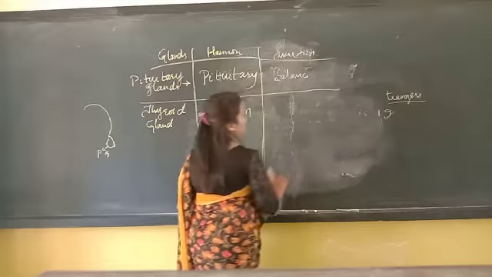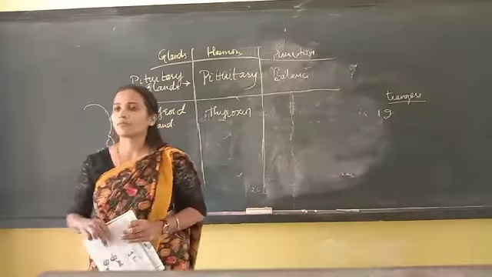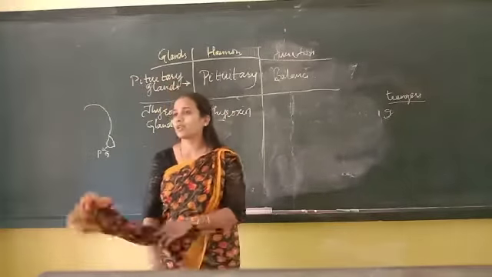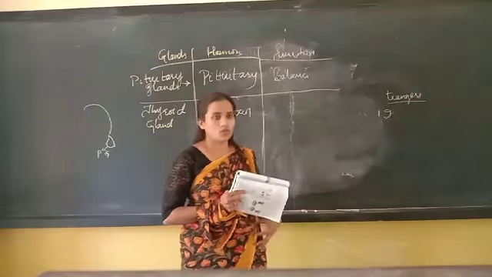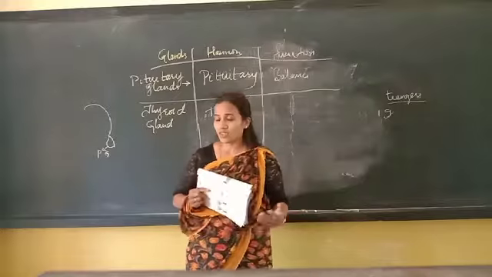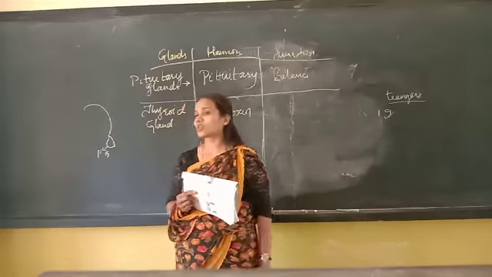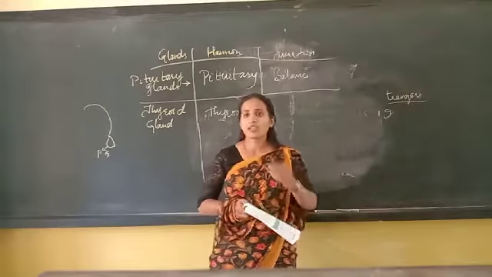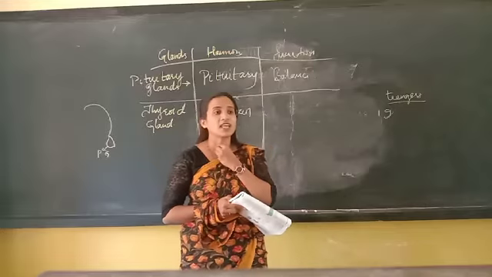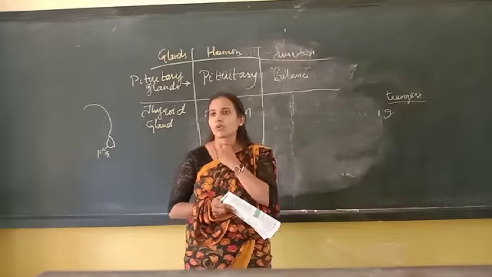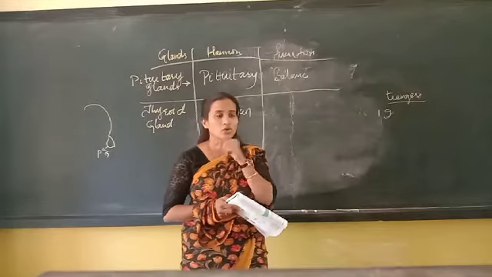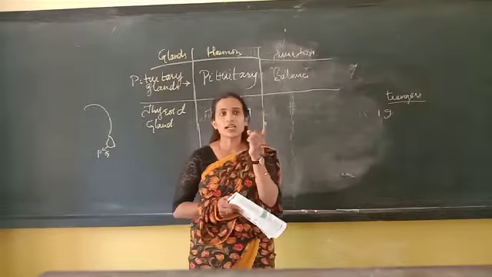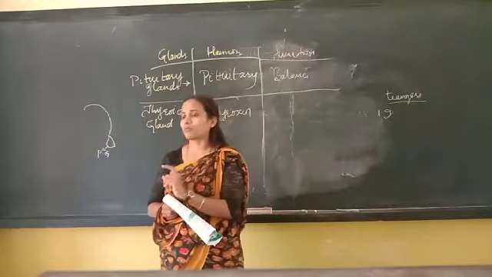Thyroxine is a chemical we find there. Nowadays there is a common disease called thyroid. Many people, even children and adults, are suffering with it. Why? Within the throat there is a gland, and that gland should have thyroxine hormone.